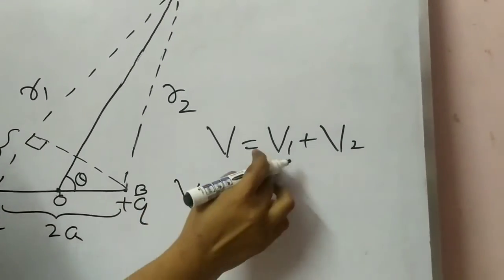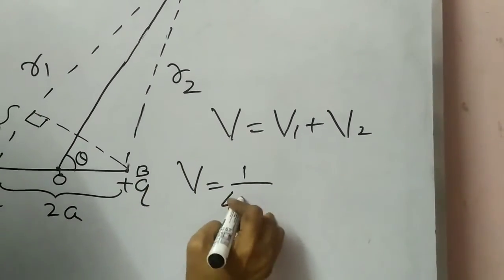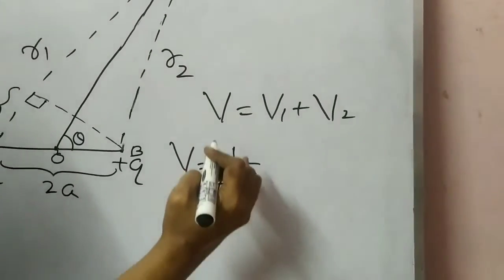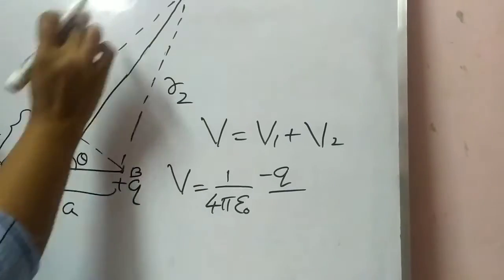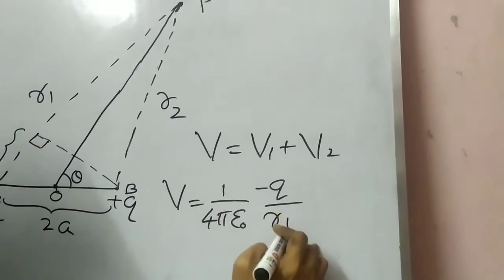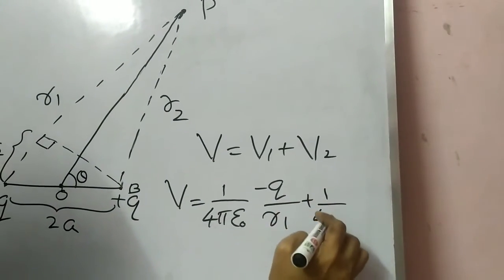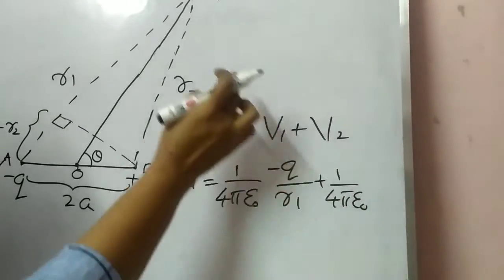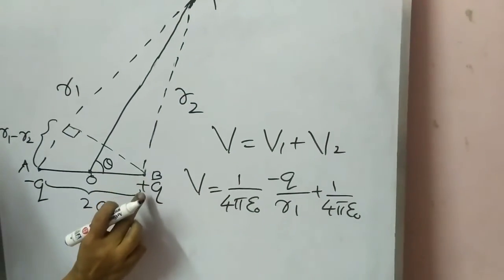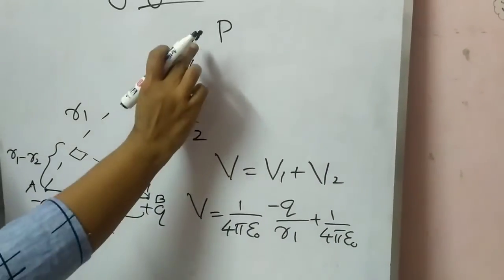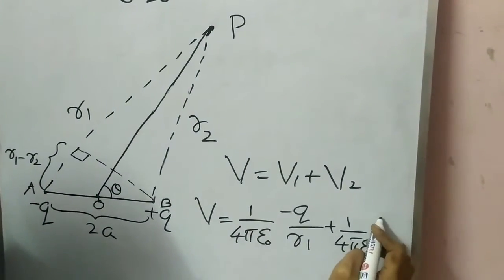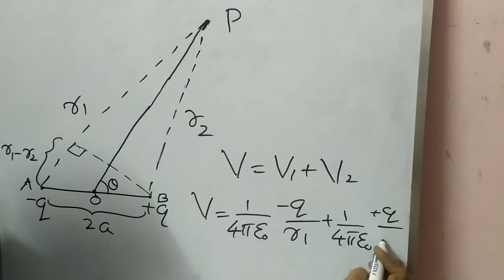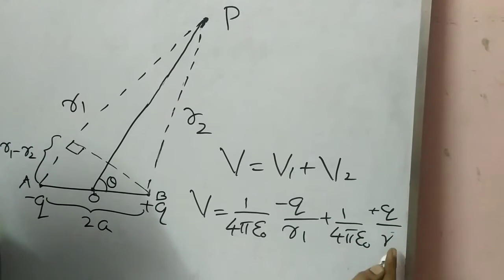Then how can we write an expression for this V? V is equal to V1, 1 by 4 pi epsilon naught minus q by R1, where this is the distance AP, plus 1 by 4 pi epsilon naught V2, that is the potential due to this charge plus q at this point P. BP is the distance R2, so plus q divided by R2.